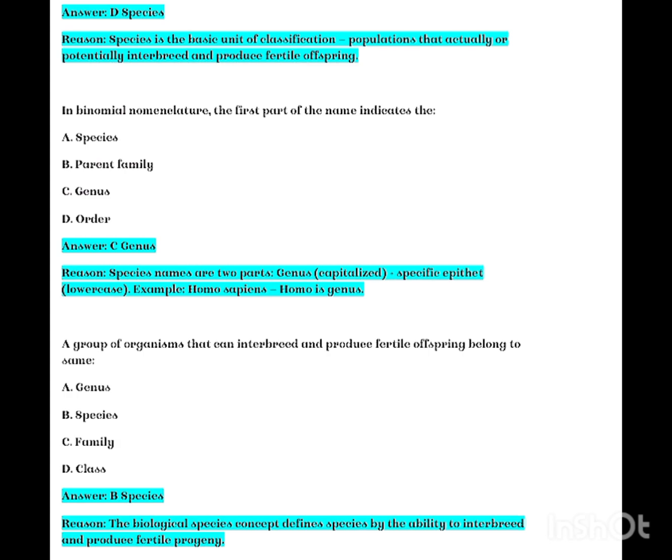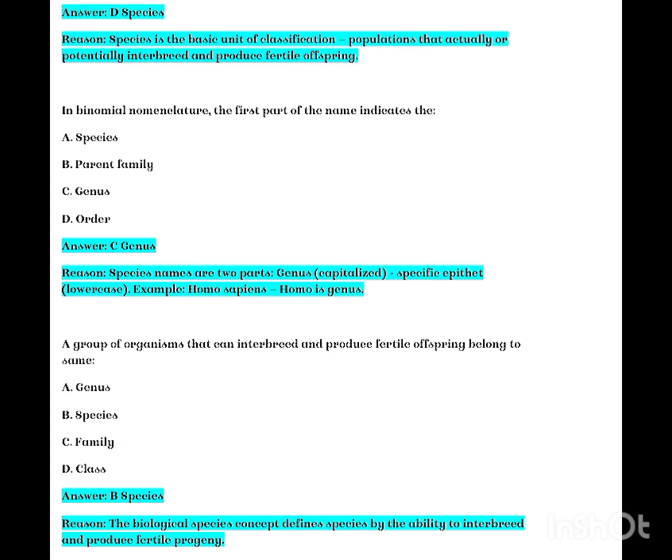In binomial nomenclature, the first part of the name indicates the A. Species, B. Parent family, C. Genus, D. Order. Answer C. Genus. Reason: species names are two parts, genus capitalized plus specific epithet, lowercase. Example: Homo sapiens. Homo is genus.